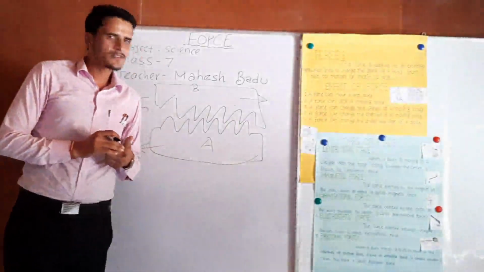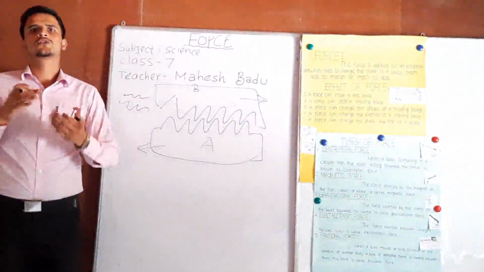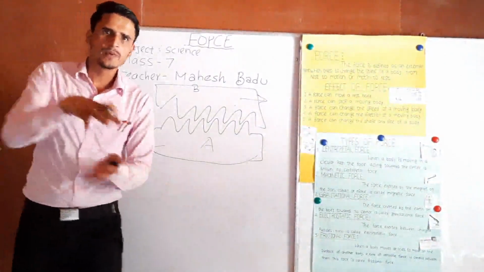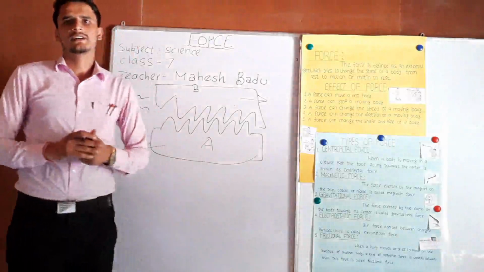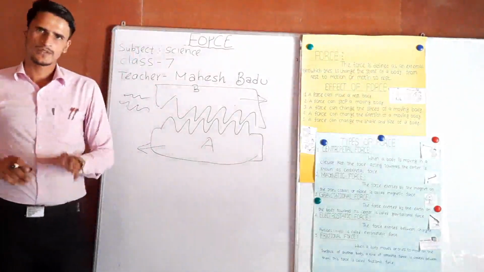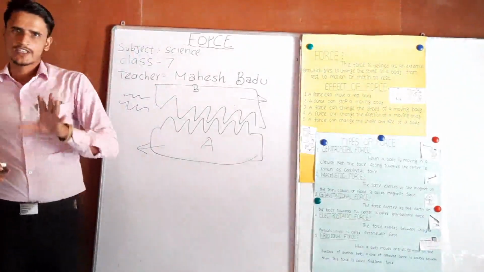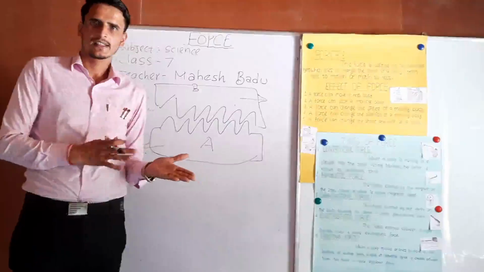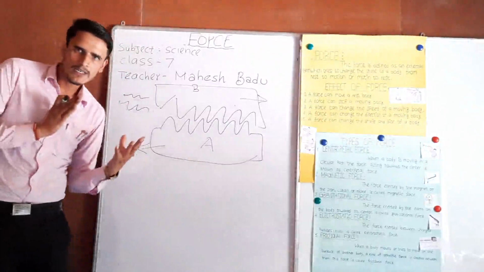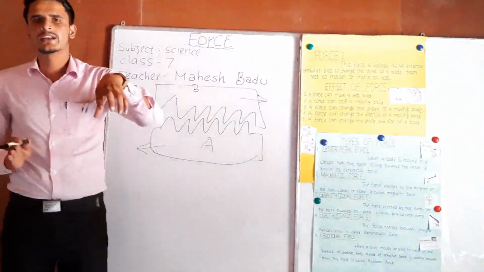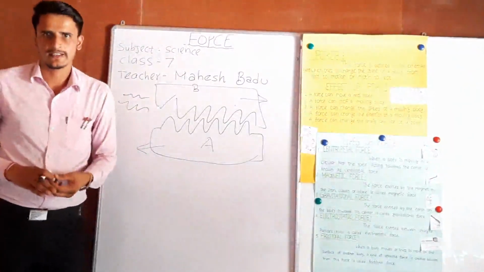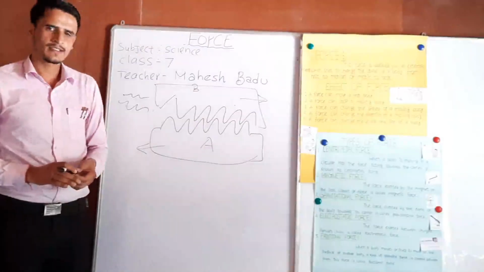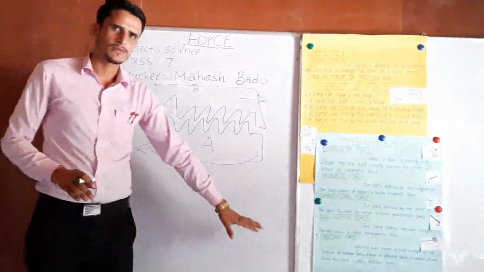So frictional force is created when two objects are rubbed. One object is moving above the surface of another body. So, dear students, frictional force is created when one object is moving above the surface of another object. Okay, this is frictional force.